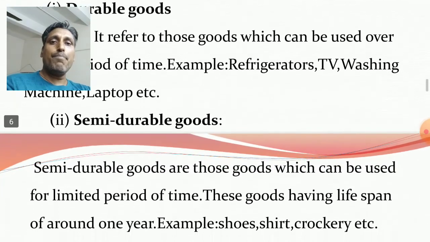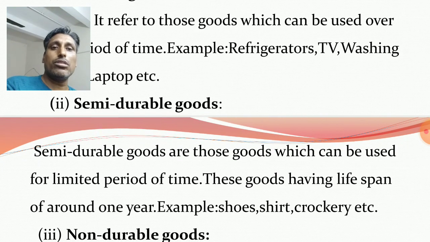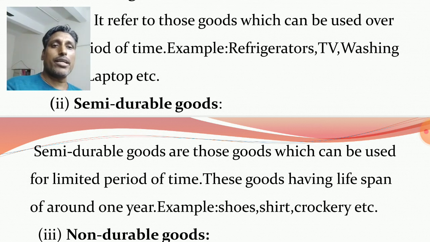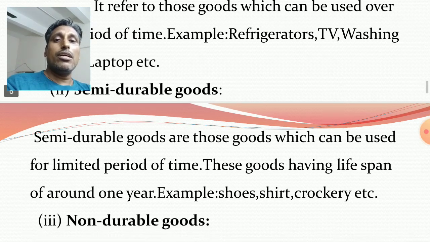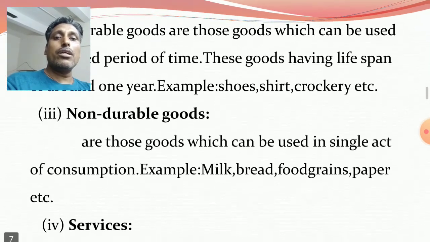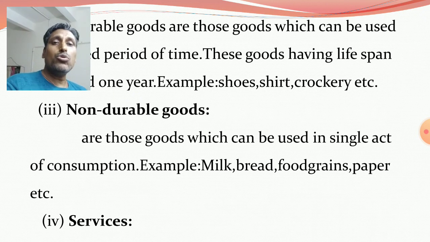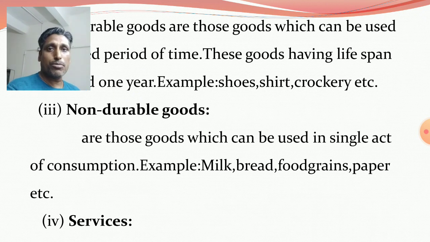Next one, semi-durable consumer goods. Those goods which can be used for a limited period of time. These goods have a lifespan of around 1 year. Example, shoes, shirt, crockery, etc. Those are semi-durable goods.